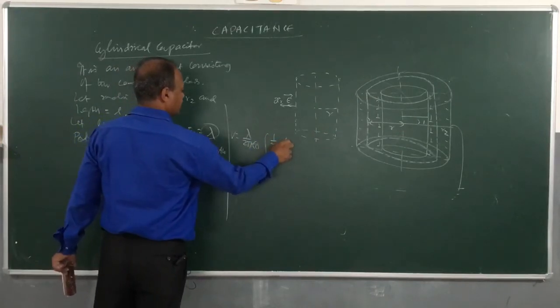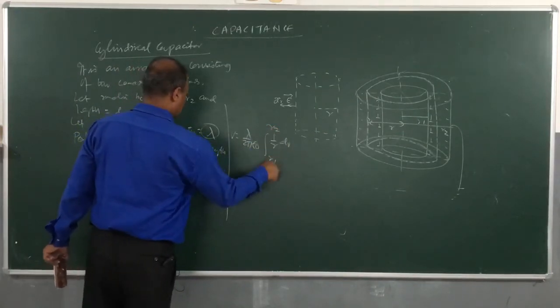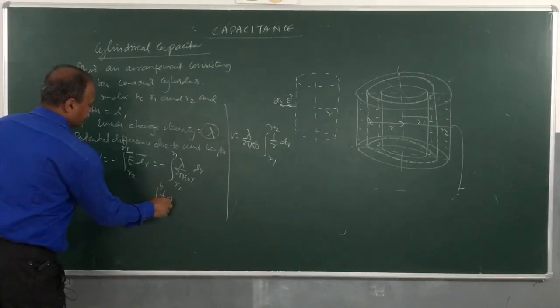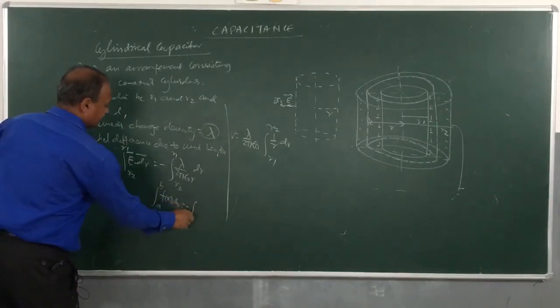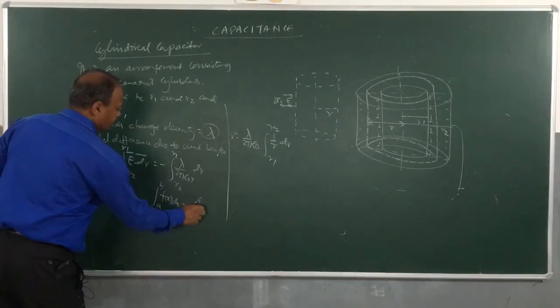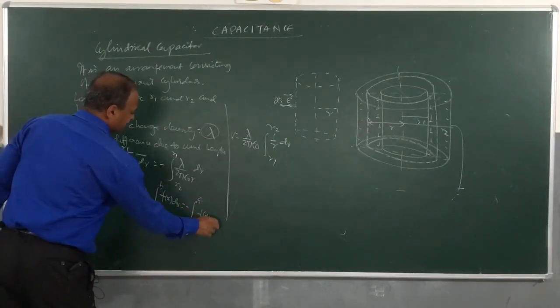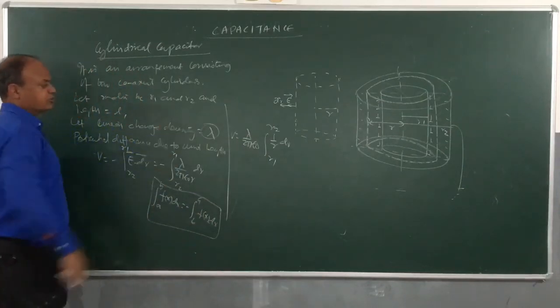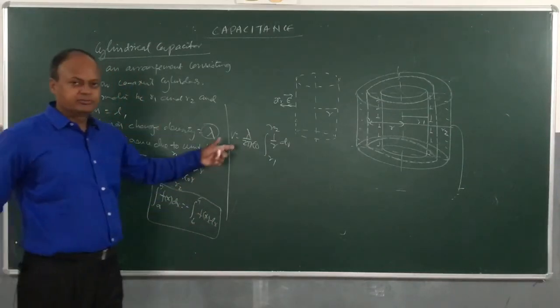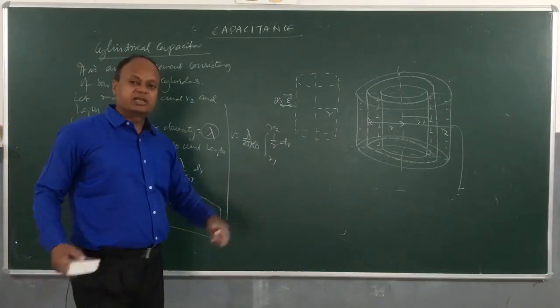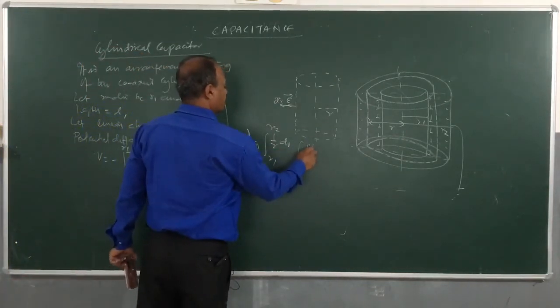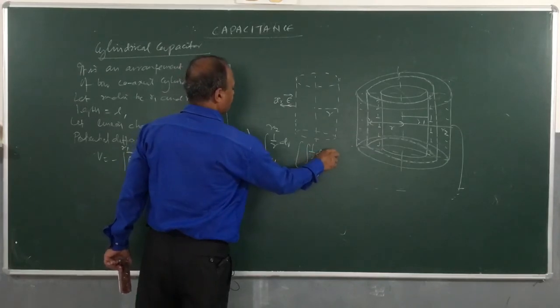Integral of 1 by r dr. Change the limits to R1 to R2, because you know the property of definite integrals: integral from a to b of f(x) dx is equal to minus integral from b to a of f(x) dx. If we change the limits, then the sign also changes, so minus minus will become plus. You know the integration of 1 by r is how much? Log r. If you are not a mathematics student, then you can just remember this is equal to log r.